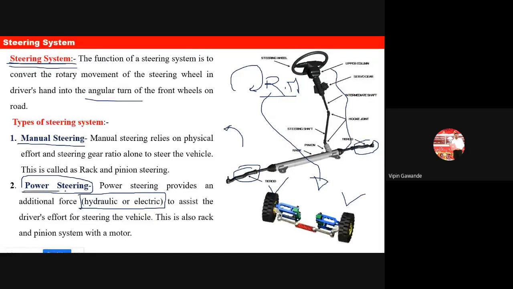Power steering means the power we receive comes from hydraulic or electric systems. So there are two types of steering mechanism: manual steering and power steering. Nowadays, most cars have power steering systems only. So this is our steering system.